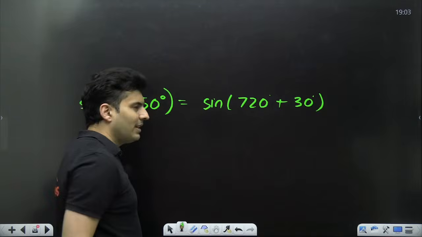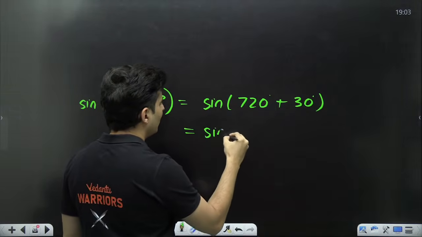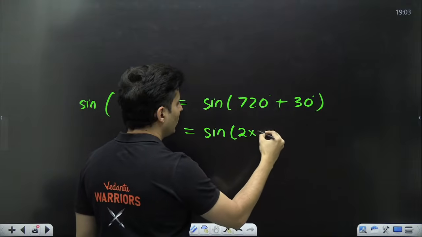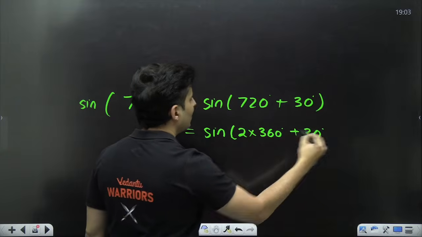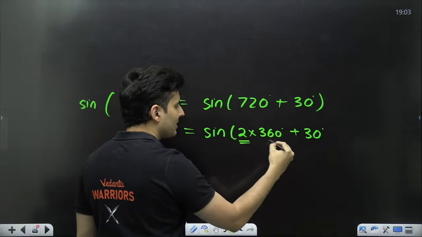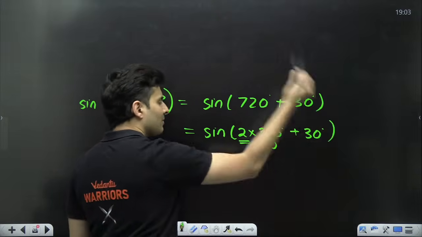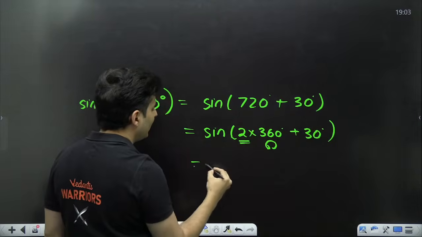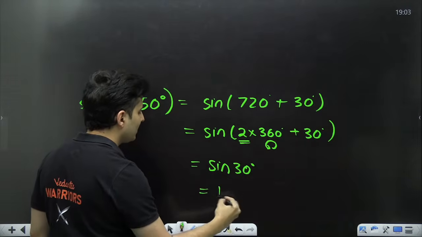This 720 is a very special number because this is 2 into 360. 2 into 360 plus 30. So basically you have covered 2 rounds. One round is 360 degrees. 2 rounds. And you are again traveling more 30 degrees. It's as good as saying just sine of 30 degrees, which is basically half.